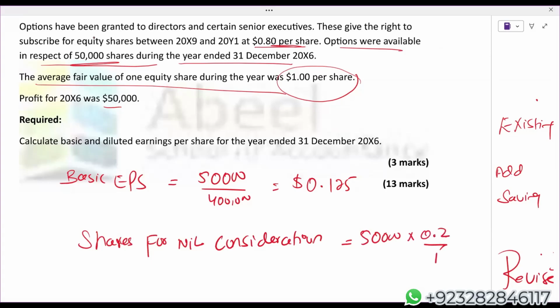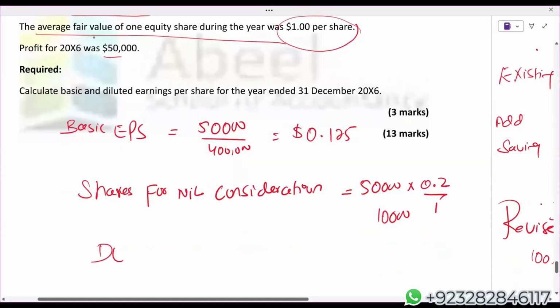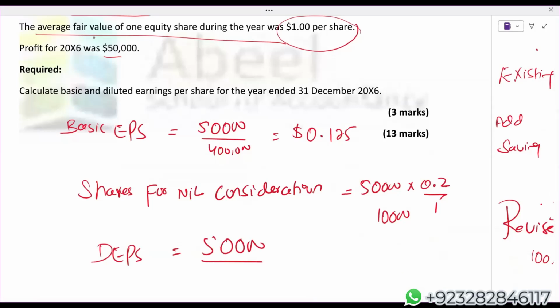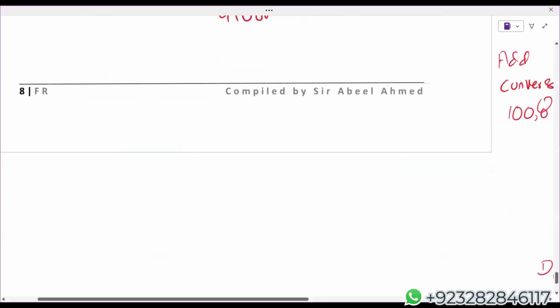So I'll get 10,000, if I'm not wrong. Yes. So shares for nil consideration, there are 10,000. So here comes your diluted EPS: 50,000 divided by 4 lakh 10,000. Students, I'm getting $0.122. Of course, it is diluted EPS.